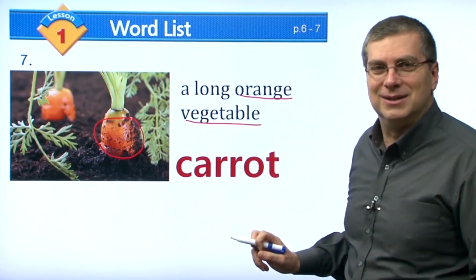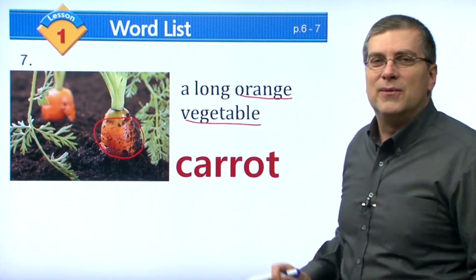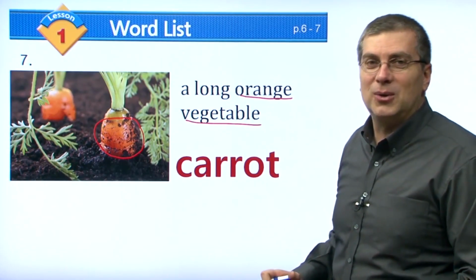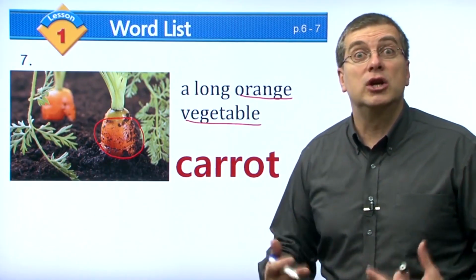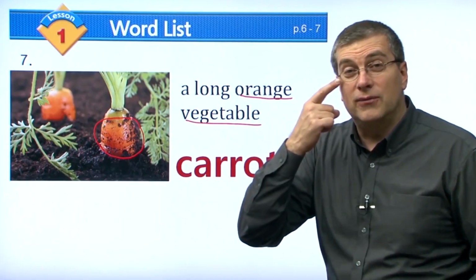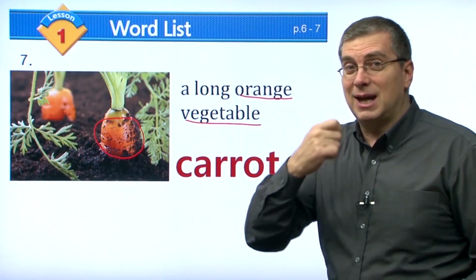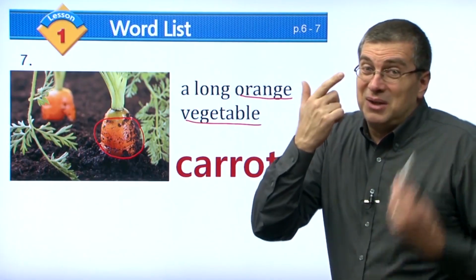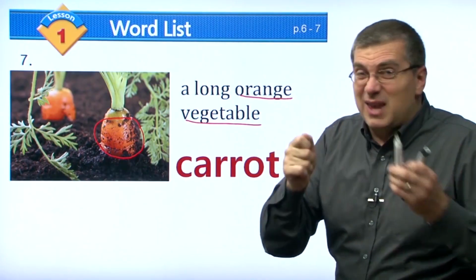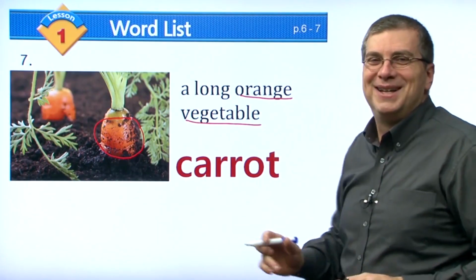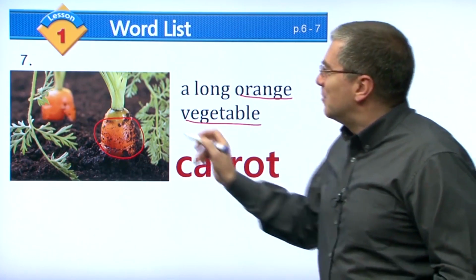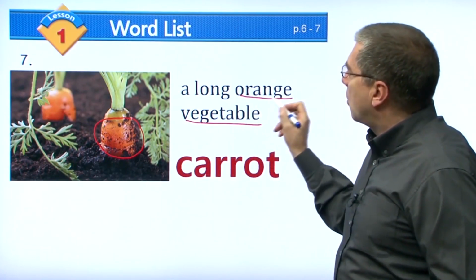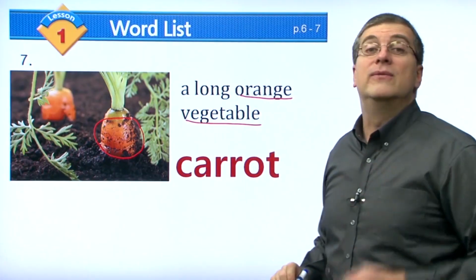Before I said tangun, right? Tangun, one of the first words I learned in Korean, because carrots are very common. They're good for you. Carrots are very good for your eyes. You eat many carrots, you have good eyesight. I don't know what happened with me. I think I read too much. But if you eat many carrots, you have good eyesight, okay? But carrots are a long orange vegetable. They're very good for you.